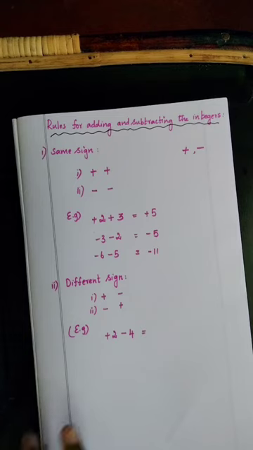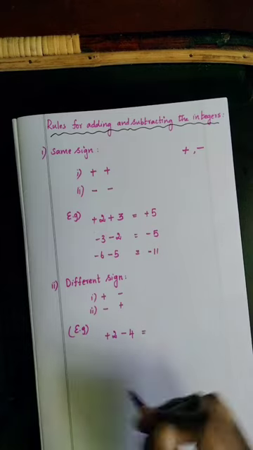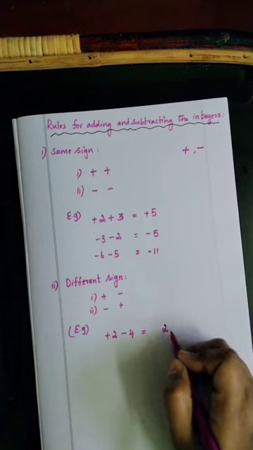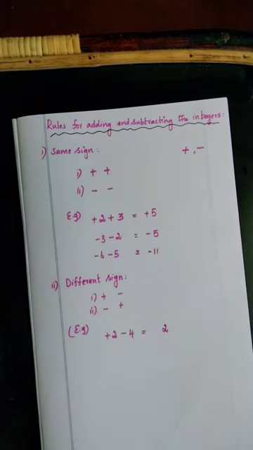For this case, first you need to subtract both the numbers. Keep it in mind. If the numbers are having different sign, the first step is to subtract both the numbers. What is 4 minus 2? Simply subtract both the numbers. 4 minus 2 is 2, and put the greater number's sign here.